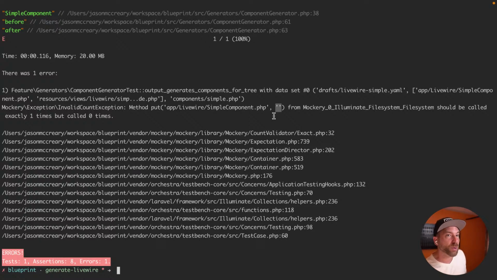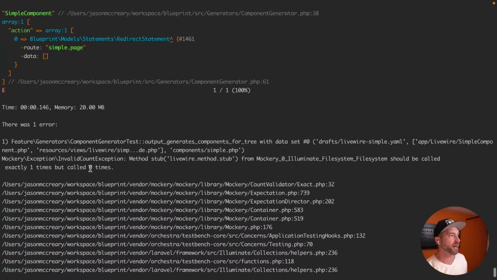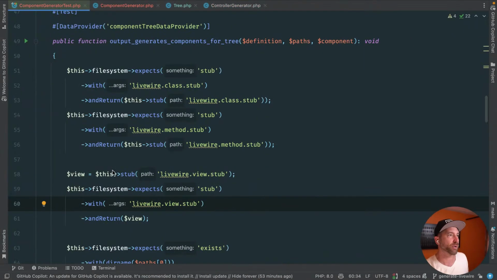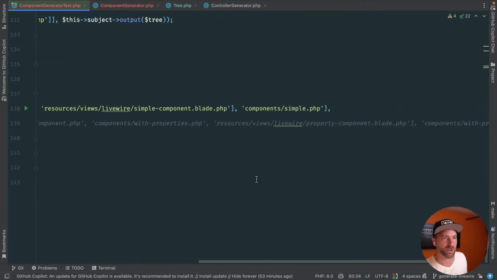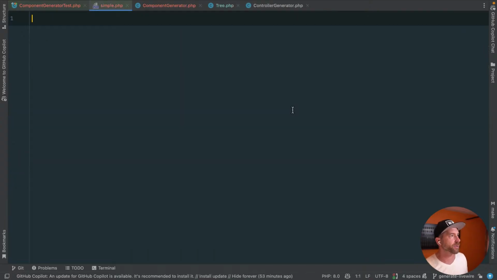This is where I really would love Mockery to behave a lot more like PHPUnit and say, kind of like it was for our arrays up here, here's the diff, right? Like, you said send it nothing, but it got everything. Here, it got the full class generated component. So we're so close here. I'm gonna lie and just go a few more minutes. Let's try to get this built out the way we would expect.